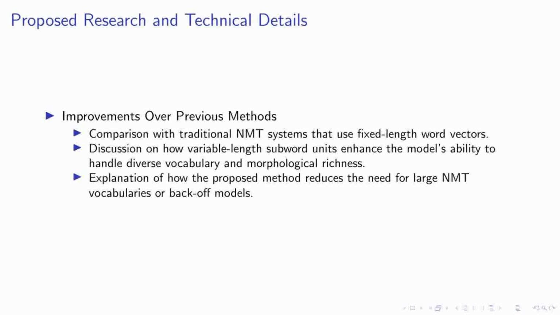Moreover, this method substantially reduces the necessity for large neural machine translation vocabularies or fallback strategies like back-off models. By employing subword units, we can maintain a compact and efficient vocabulary that scales better and streamlines the translation process. This not only optimizes performance, but also simplifies the underlying architecture of our translation system.